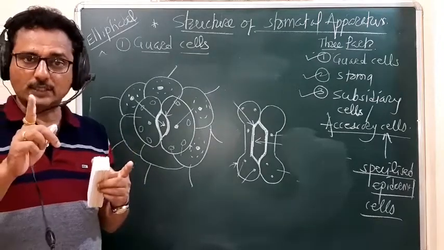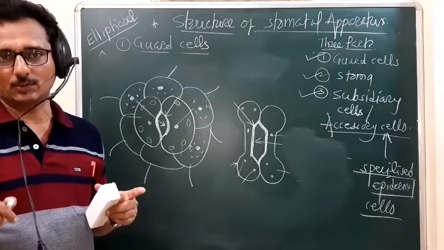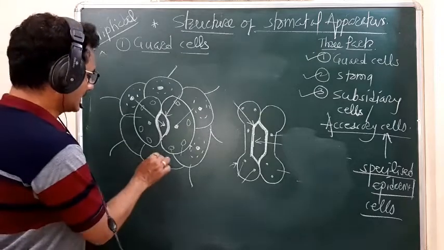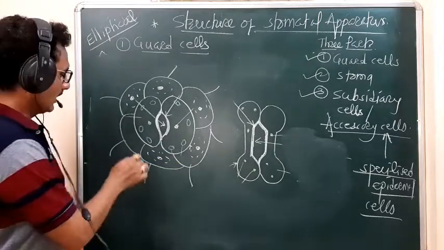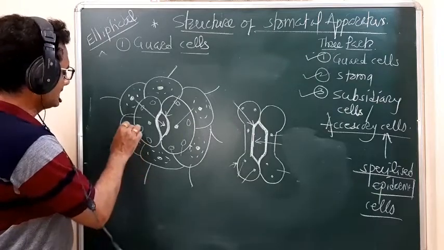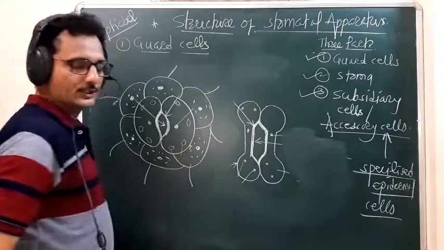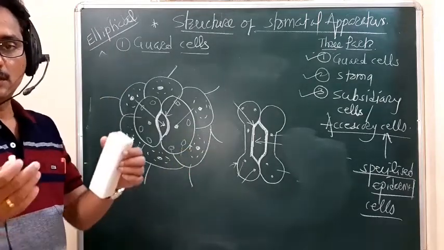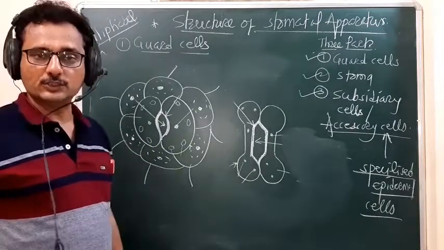But though they never take part directly, they show their indirect role in gaseous exchange and in the opening and closing of stomata. That is why the name accessory cells is given.